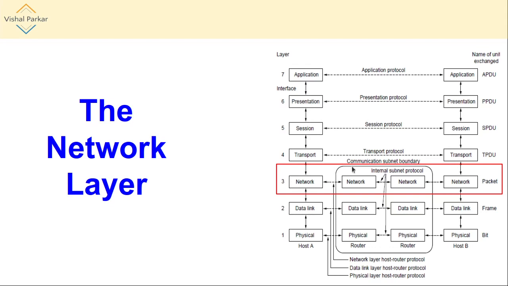So the meaning of that we already seen. Here the network layer process in the sending machine will communicate with the network layer processes in the routers, or the immediate router that will communicate with the next router and so on. That's why it is said to be the hop to hop communication.